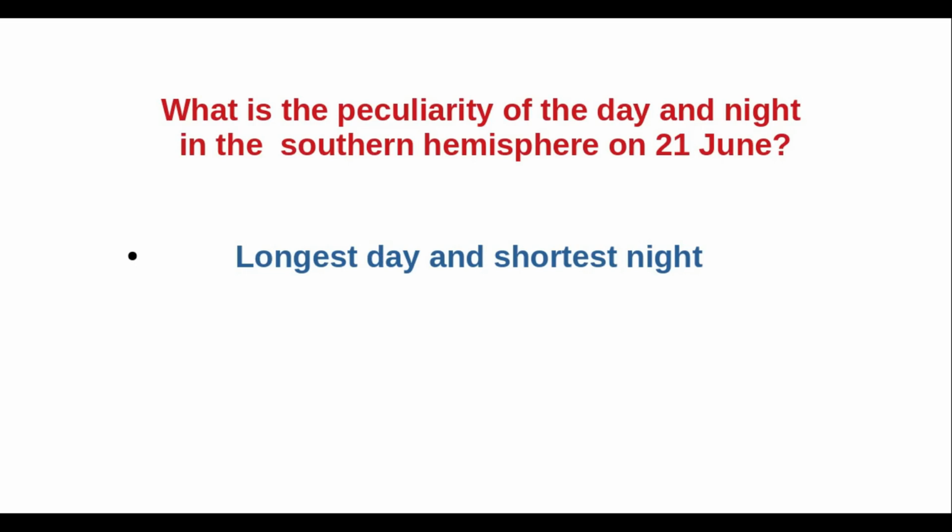What is the peculiarity of the day and night in the southern hemisphere on 21st June? On 21st June, it experiences longest day and shortest night in the southern hemisphere.